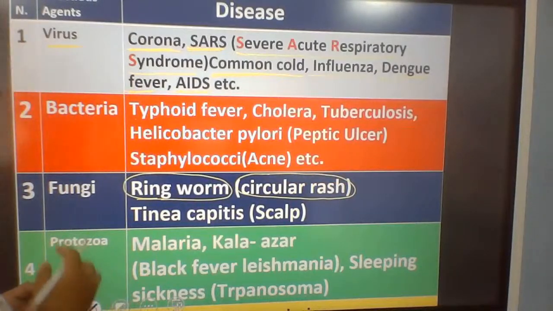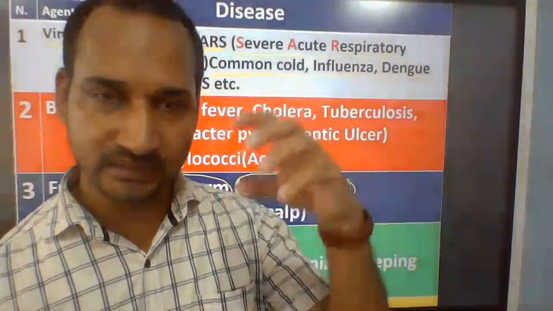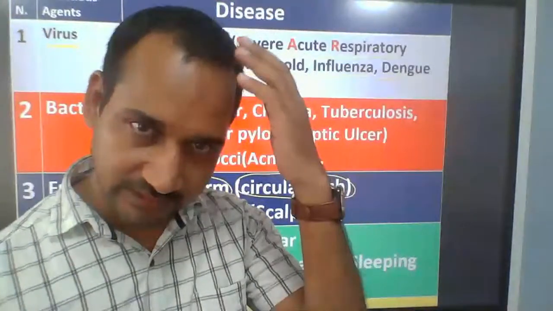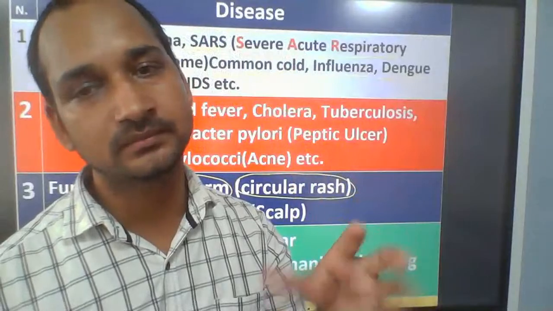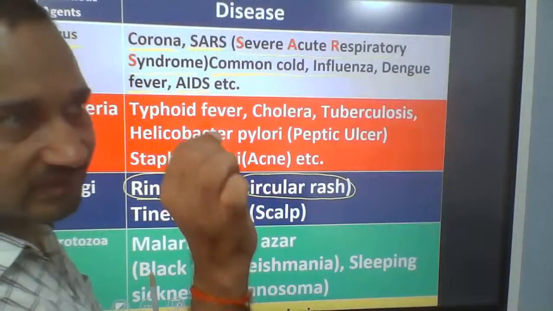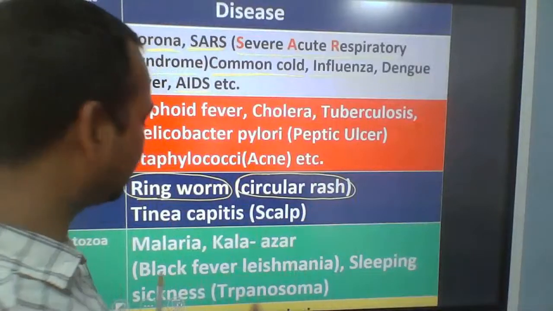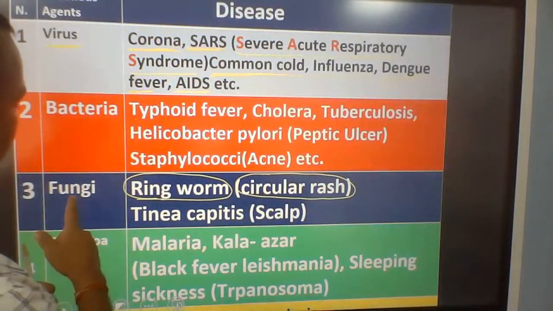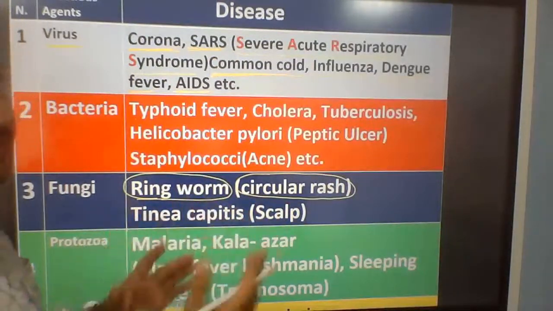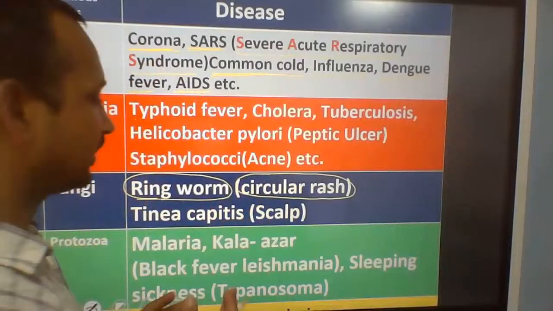And another very important disease caused by fungus is baldness. If they infect our skin, in basically the head region, the hair gets disturbed and disappears. The hairs here and there in patches will disappear, and that is caused by the infection of fungus called Tinea capitis. If this infects our head, our scalp, hairs will be shed.